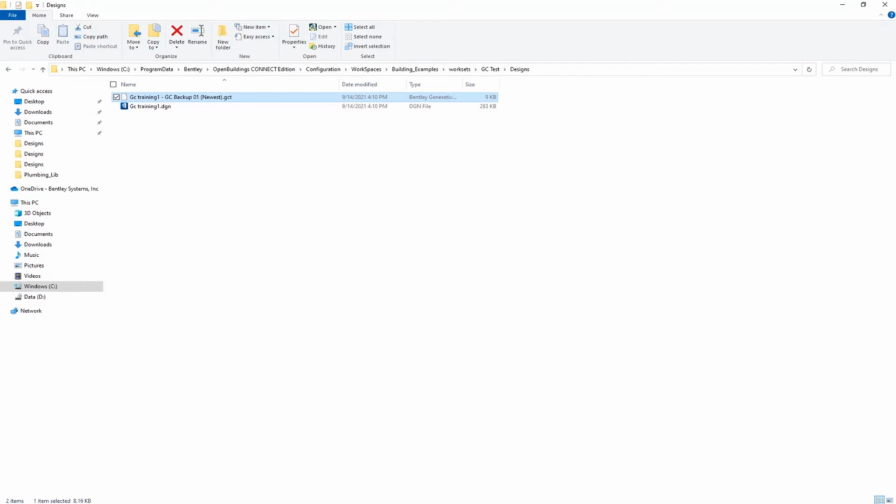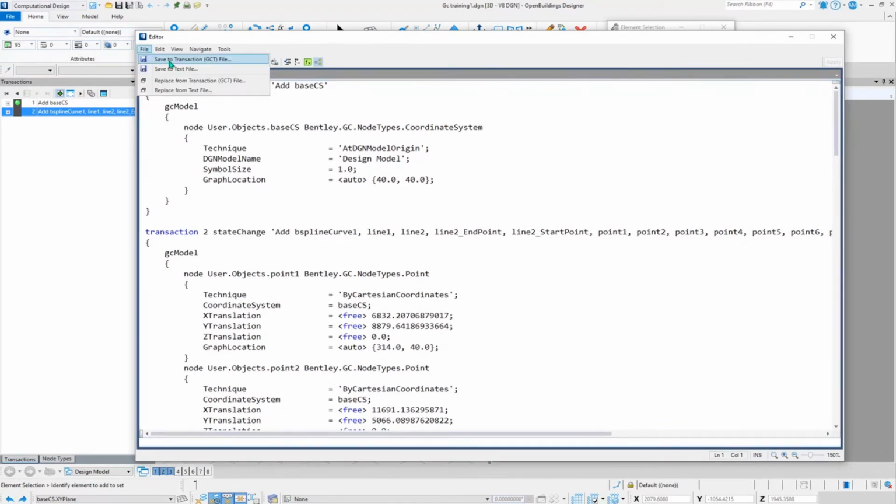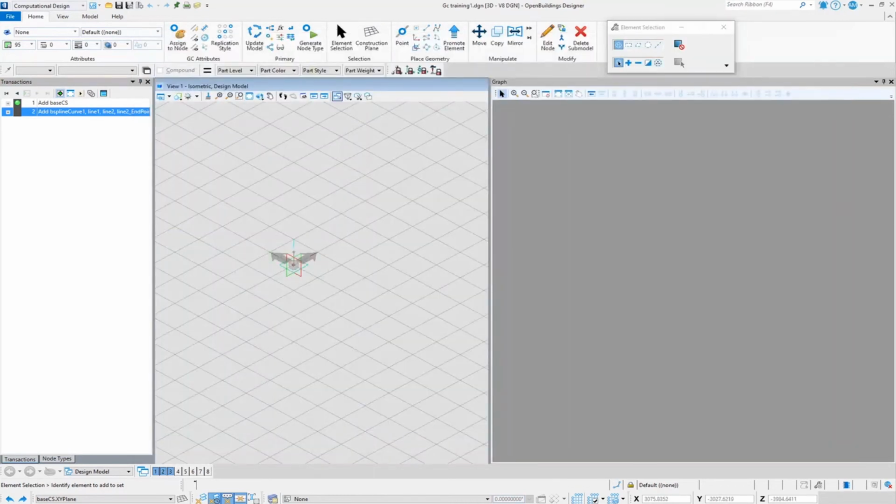How can we do that? We would go back to the Generative Components session. The session is present, so I can just click on File, and in the file option, it says save to a transaction, and in the bracket, it says GCT file. That means I can also create a GCT file whenever I want. Also there's an option, replace file. So I can open a new file and I can replace this same transaction file over to the other file too. This is the fundamentals of the GCT file.